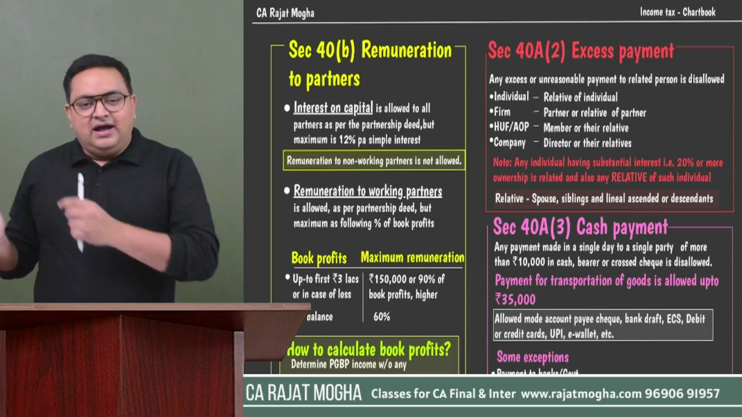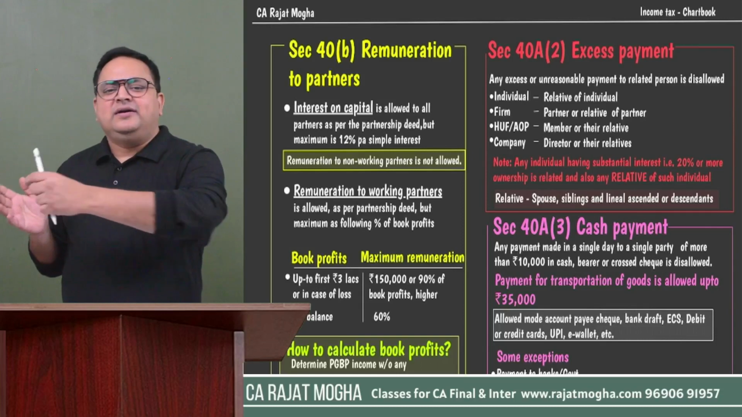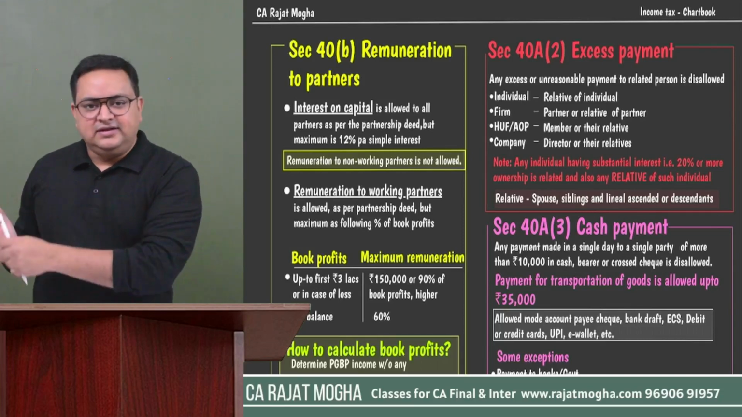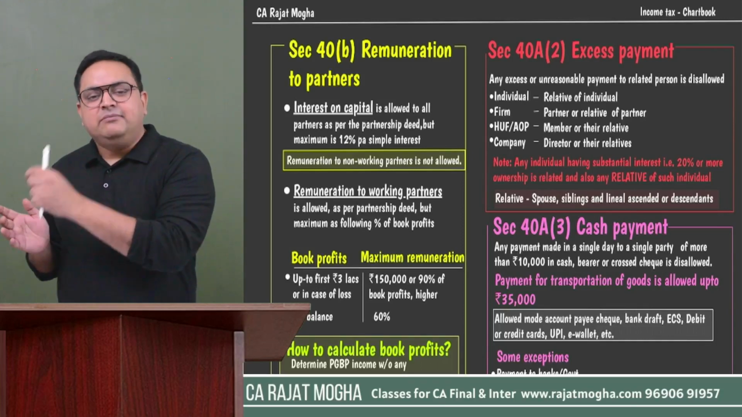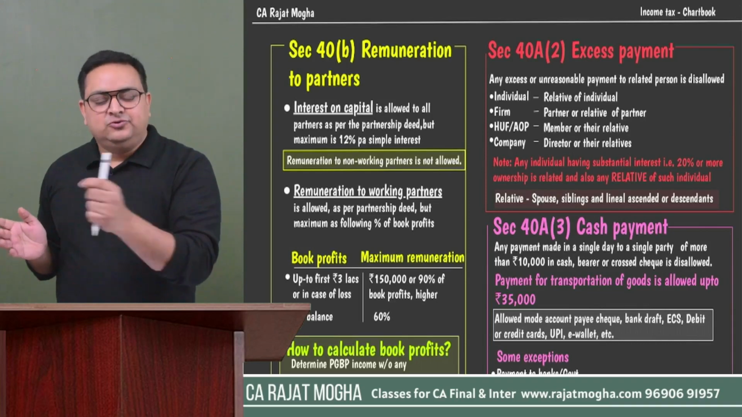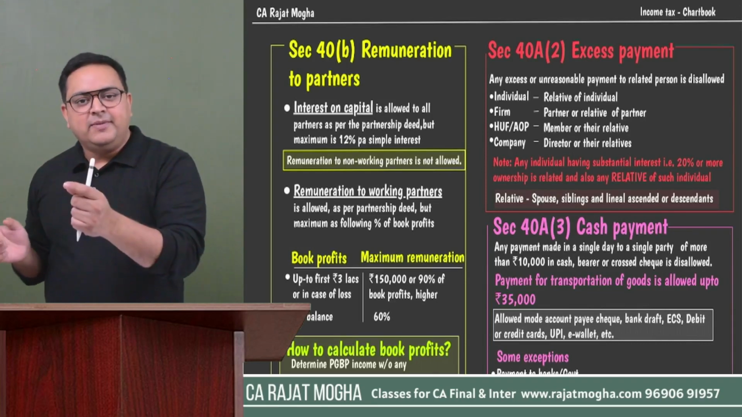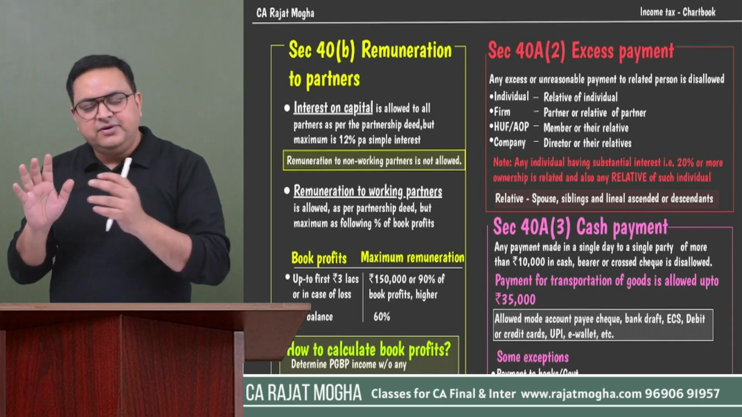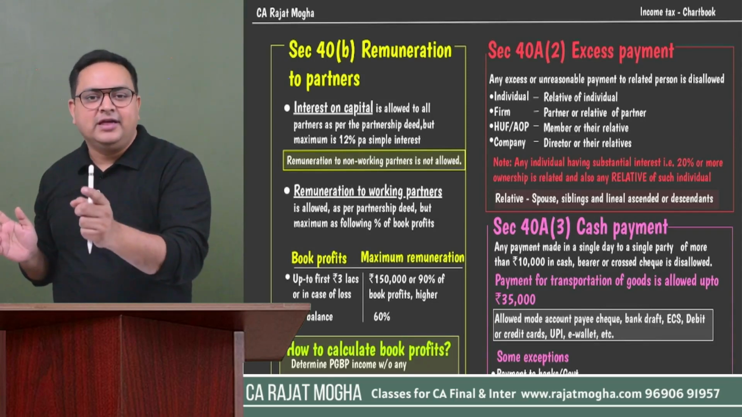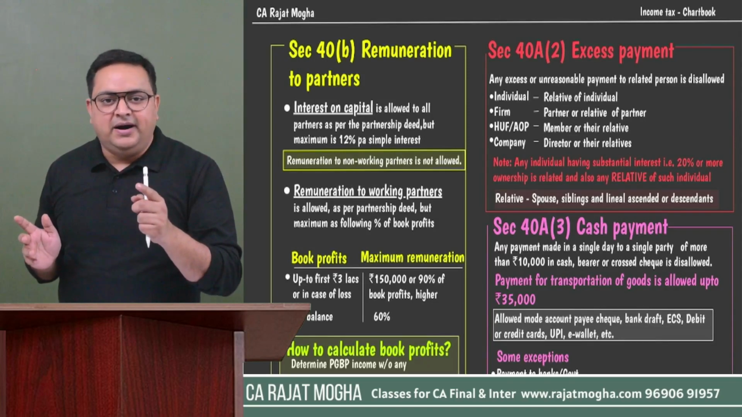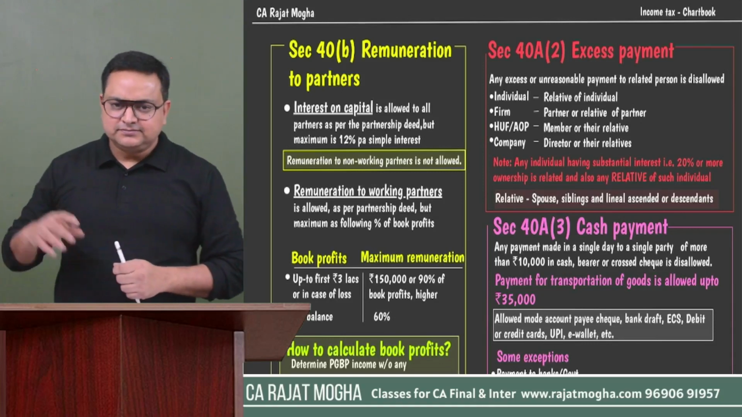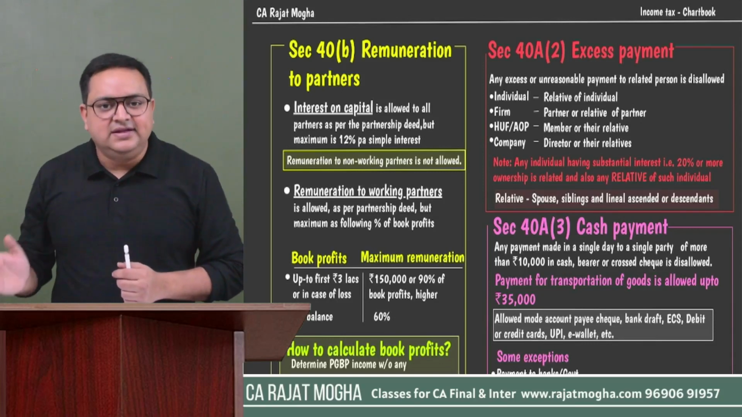Other remuneration, like salary to partners, bonus to partners, commission to partners. This is other remuneration. Other remuneration can be paid only to working partners. So if you are paying a non-working partner, we are not going to allow it. If you are paying to non-working partners, it should be only to working partners, right? Who are active partners. Is there any limit on that? Yes, there is a limit on that.